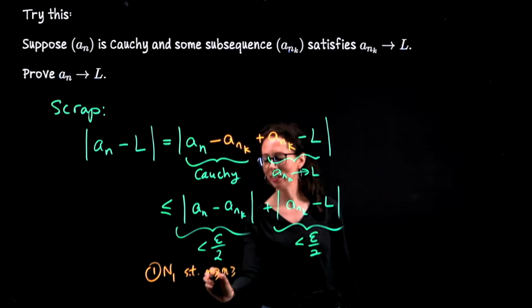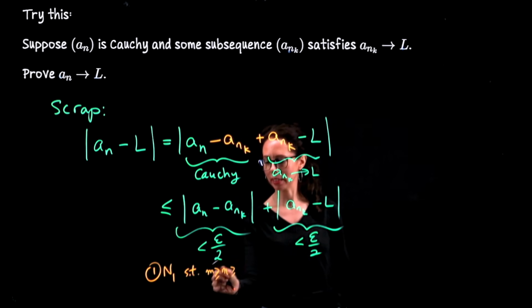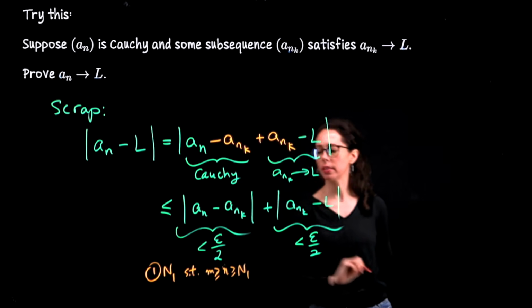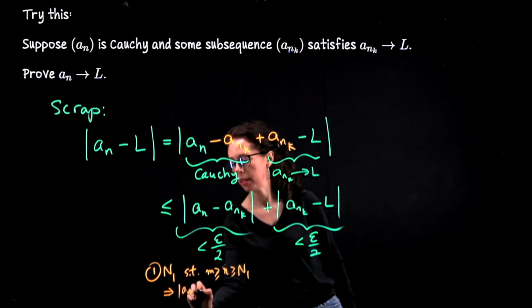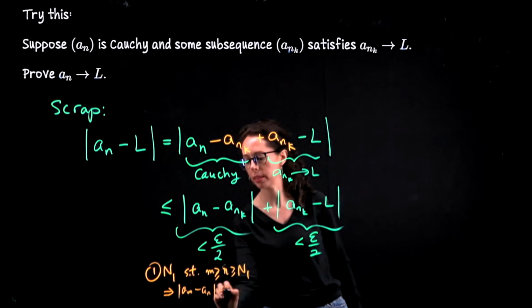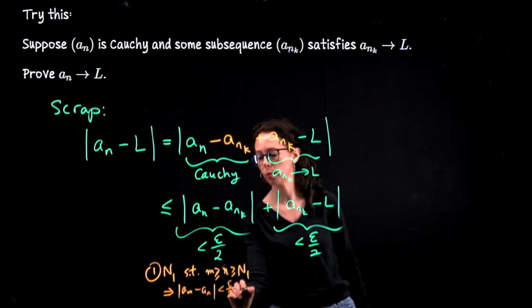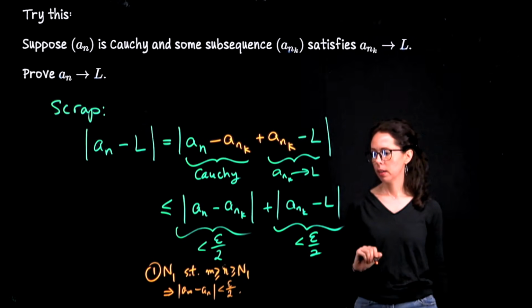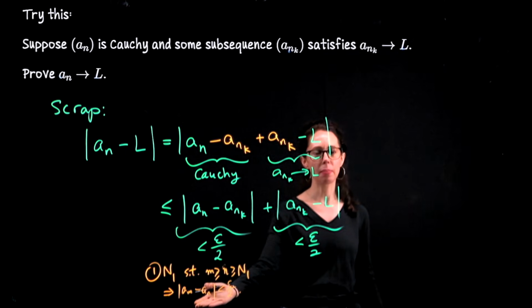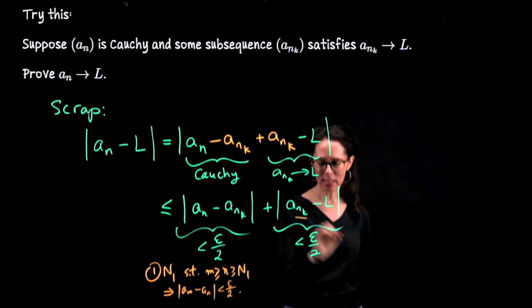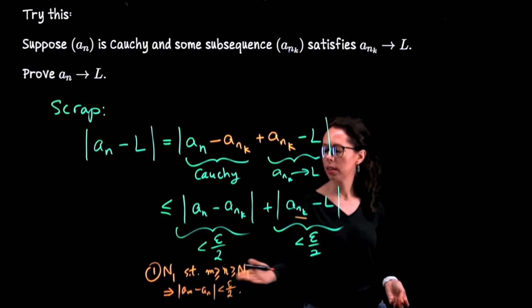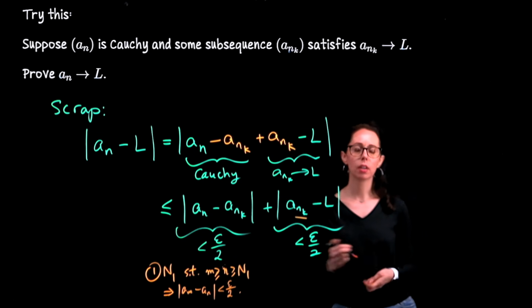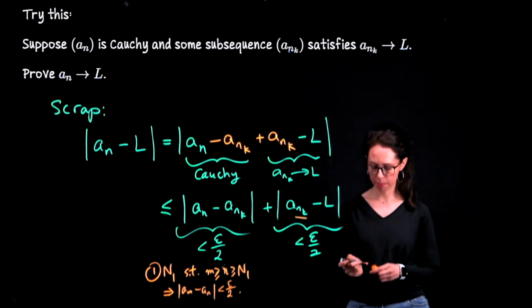Little m greater than or equal to little n beyond this first threshold implies a sub m and a sub n are within distance epsilon over 2 of each other. Here I don't want to bring in the subsequence yet because I'm not sure how to pick this index. So I just want to say pick a threshold for the entire Cauchy sequence so that all pairs beyond that threshold are within distance epsilon over 2 of each other.